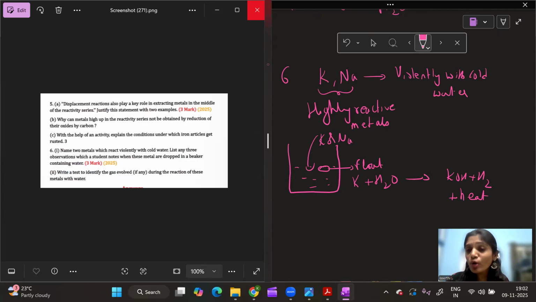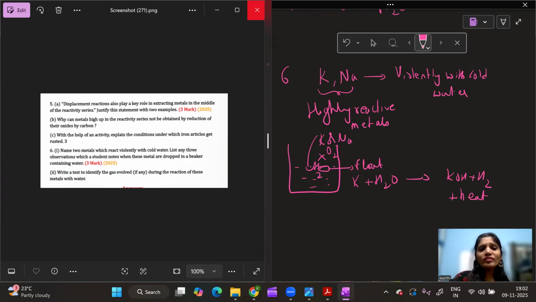Now in this reaction hydrogen gas is produced. Due to the enormous amount of heat that is produced, this hydrogen violently reacts with the atmospheric oxygen, and that will release a lot of heat, and it will make this reaction a very violent reaction. Clear with this?